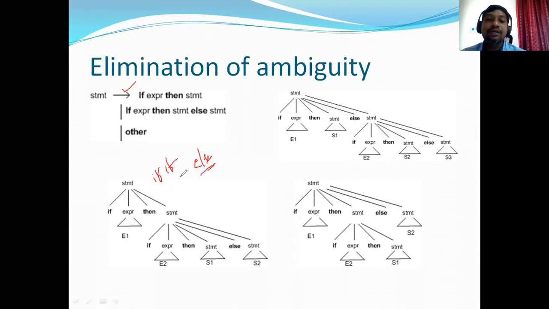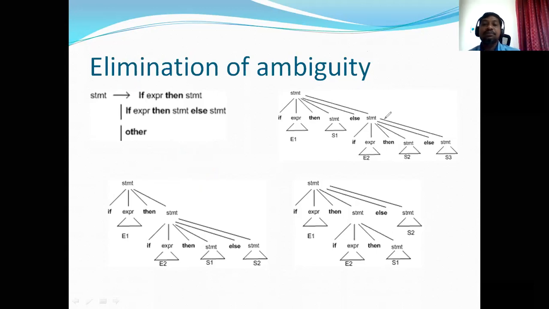Okay, if then else. Then we don't know whether this else is part of the first if or the second if. Okay, so that is the main problem. So how to resolve this? Generally, resolving the ambiguity is grammar specific. It varies from grammar to grammar.